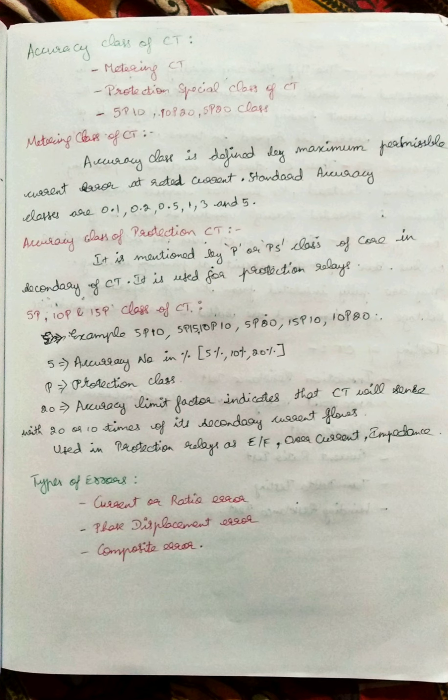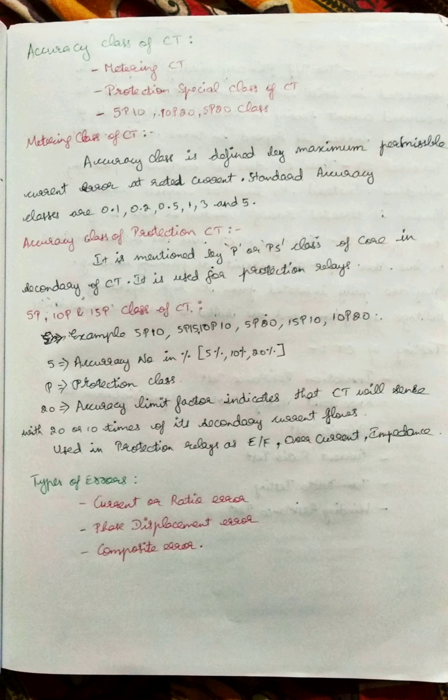In this case, I have taken 20 in the last as the accuracy limit factor, which indicates the CT will sense with 20 or 10 times its secondary current flows. Whenever the fault current increases to more than 10 times your nominal current value, in these cases also the fault values will be measured, or sensed by the CTs, without any failure. So these are all the commonly used accuracy classes.